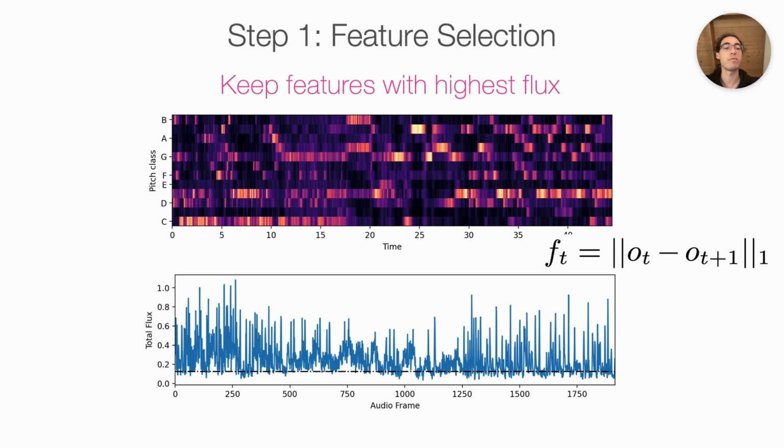We can see that the chroma flux values change rapidly, with lots of spikes in regions where the chroma features are changing rapidly. Once we have computed the chroma flux values, we simply keep any features with flux greater than some threshold gamma, where gamma is selected to keep a fixed percentage of the features. In the figure on the bottom, the features with total flux that are above the black dotted line would be selected. At the end of this step, we have selected a subset of features that contain prominent timing cues.